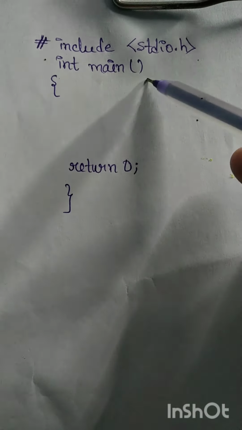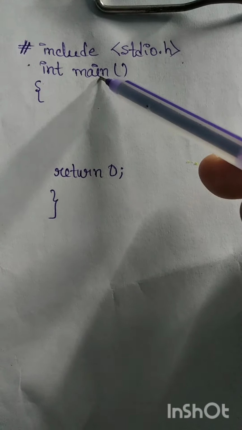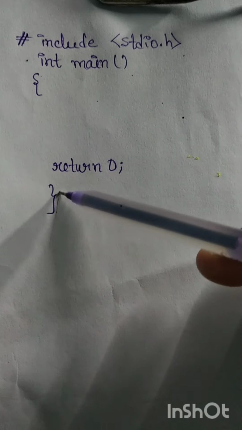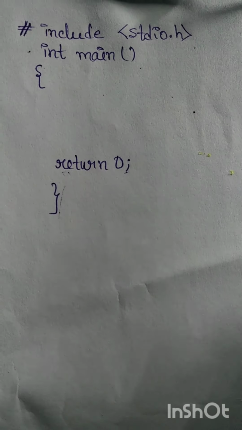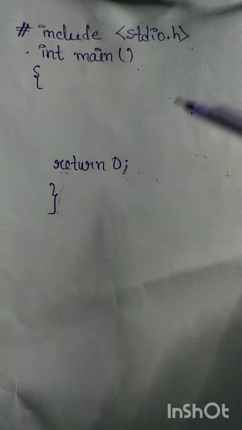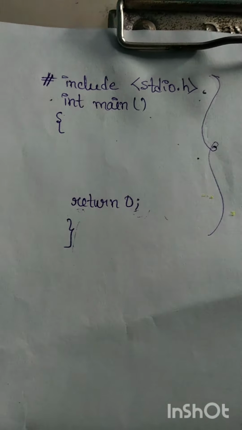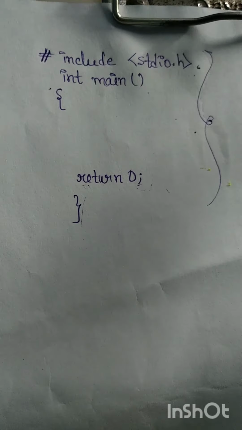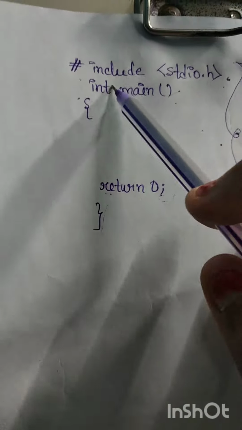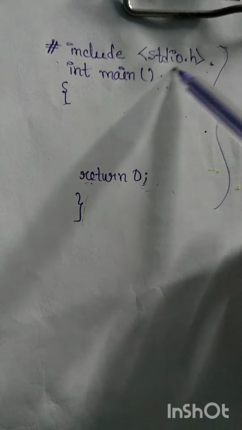Now see what I have written. This is hash include stdio.h, then int main, then parentheses opened and closed, and then return 0 and mainly this semicolon. So this is the format for writing C. Okay, this is the format for writing C. Now let me explain why we are writing this kind of format. This hash include stdio.h part is the header file.